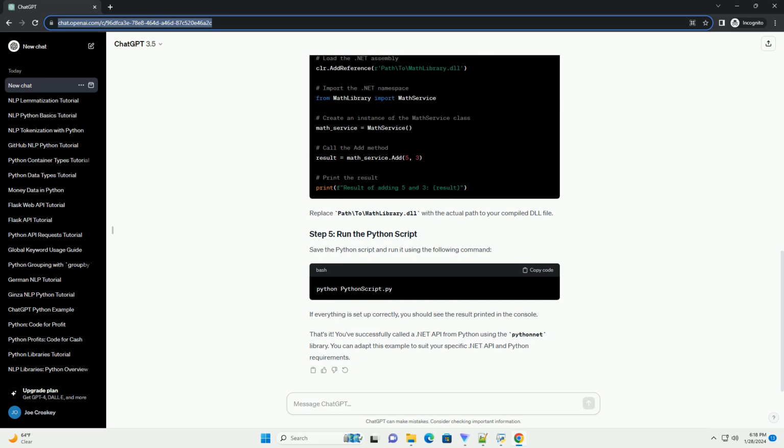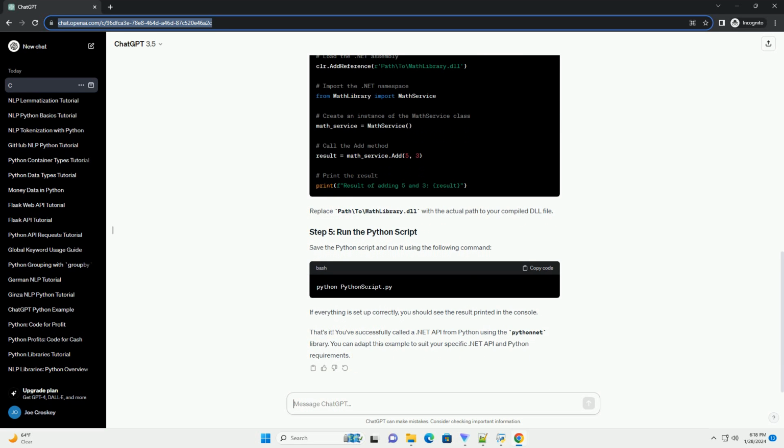Create a Python script to call the .NET API using the pythonnet library. Let's assume the compiled DLL file is named MathLibrary.dll. Here's an example Python script. Replace path\to\mathlibrary.dll with the actual path to your compiled DLL file. Save the Python script and run it using the following command. If everything is set up correctly, you should see the result printed in the console.